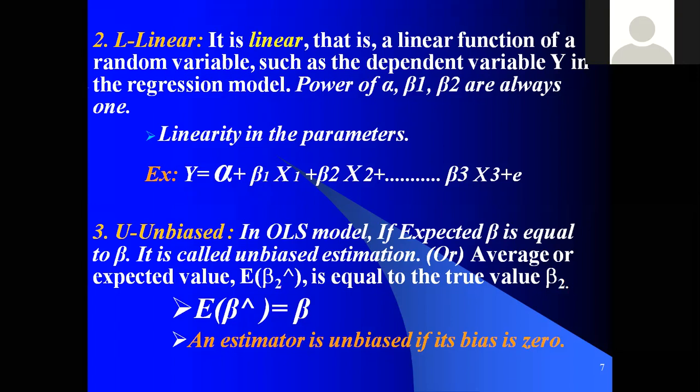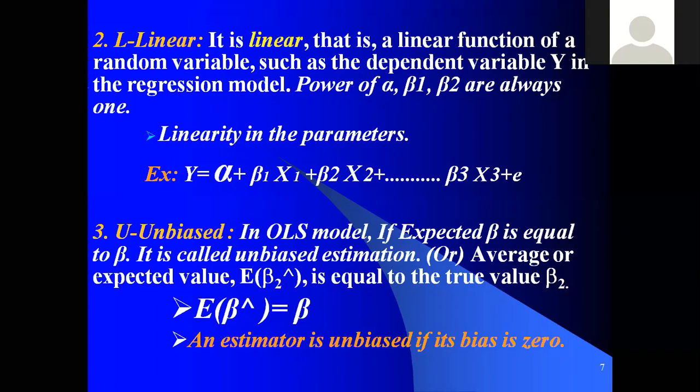For example, I expect the rain will come by 5 o'clock today. That is my expected time, 5. If the rain falls at 5 o'clock, that is whatever I expected, the expected beta is equal to beta, it is called unbiased. Generally we can write in mathematical form that the expected beta cap is equal to beta, where cap is the estimated value of beta and it equals the true beta value.